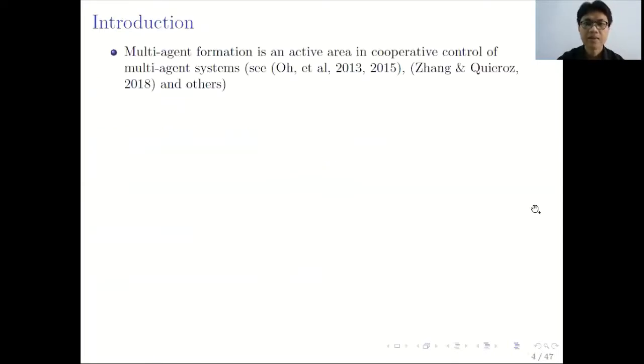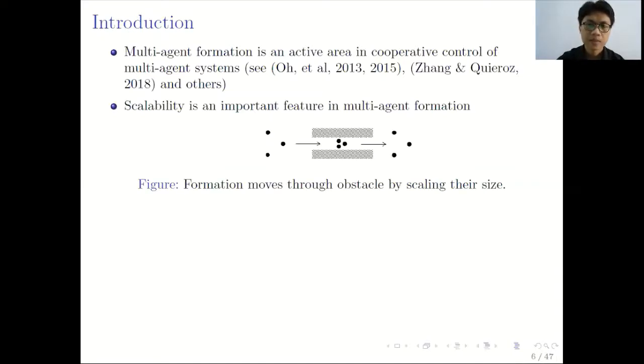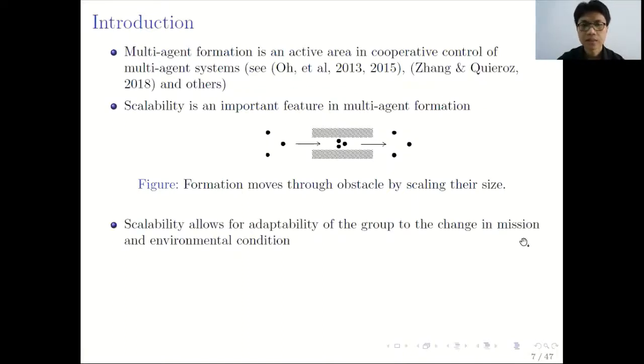Multi-agent formation is an active area in cooperative control of multi-agent systems, as we can see in these works. Scalability is an important feature in multi-agent formation, as we can see in this example. This example shows three agents forming a triangle formation that tries to move through a narrow passage. They resize their formation size so that they can move through the narrow passage. This resizing is also called scalability, and scalability allows for adaptability of the group to changes in mission and environmental condition.